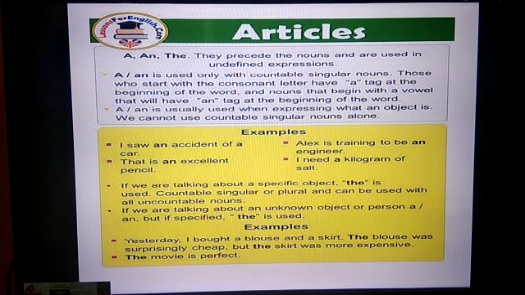Here you have an example for that. Yesterday, I bought a blouse and a skirt. The blouse, so it is already spoken about, so it is specified here. So the blouse was surprisingly cheap, but the skirt was more expensive. The movie is perfect. So the movie which they have already seen, it is perfect.